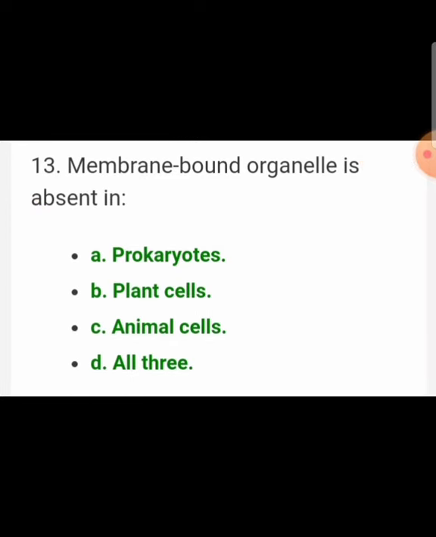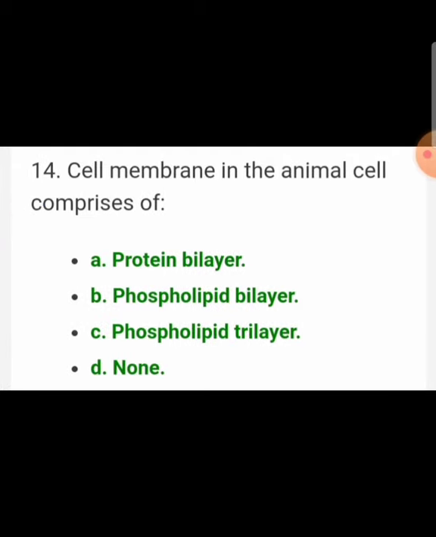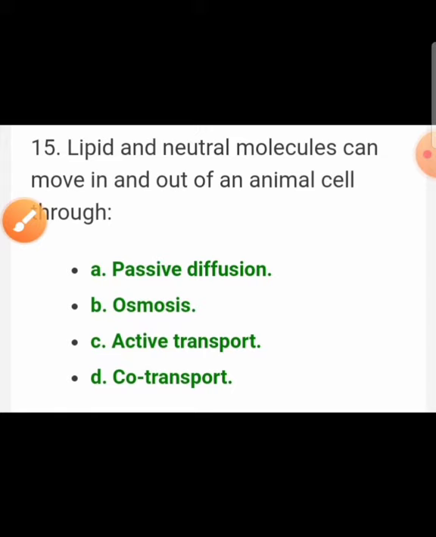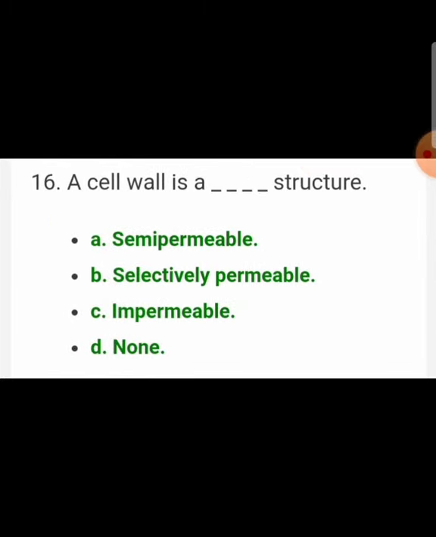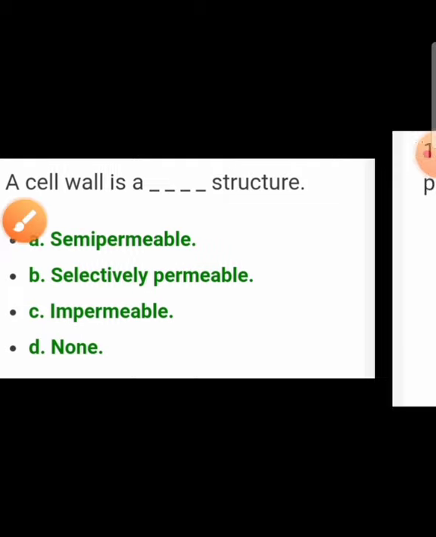Membrane bound organelles are absent in prokaryotes. Cell membrane in the animal cell is comprised of phospholipid bilayer. Lipids and neutral molecules can move in and out of an animal cell through passive diffusion. A cell wall is a dash structure. Cell wall is a semi-permeable structure.